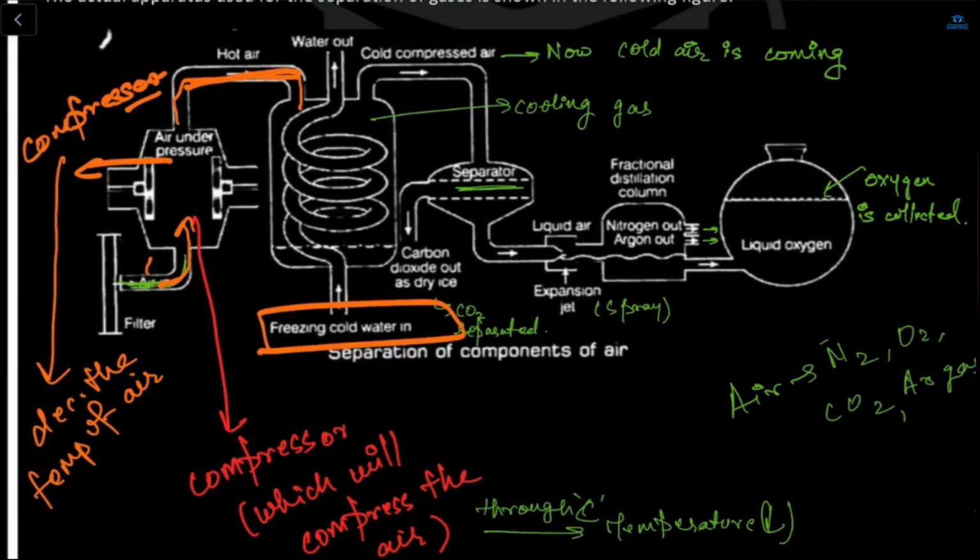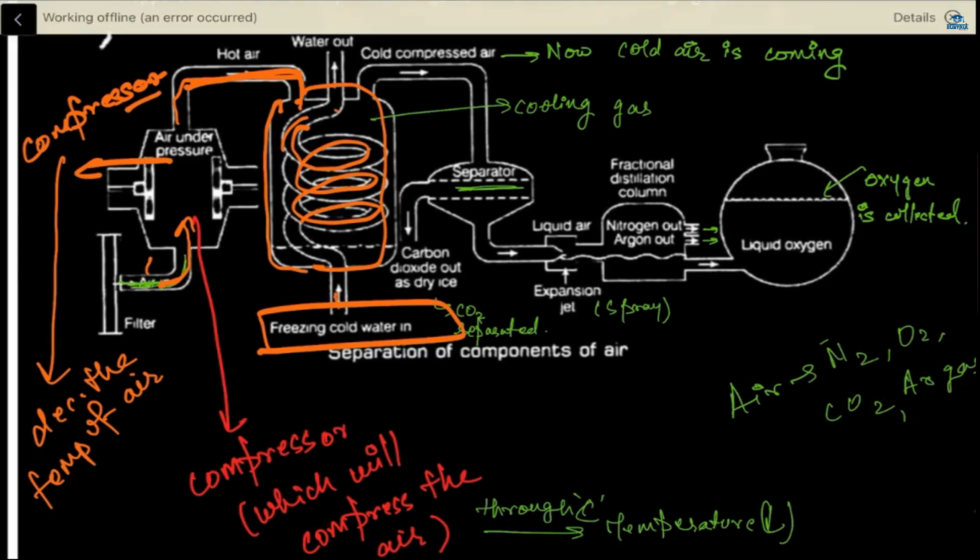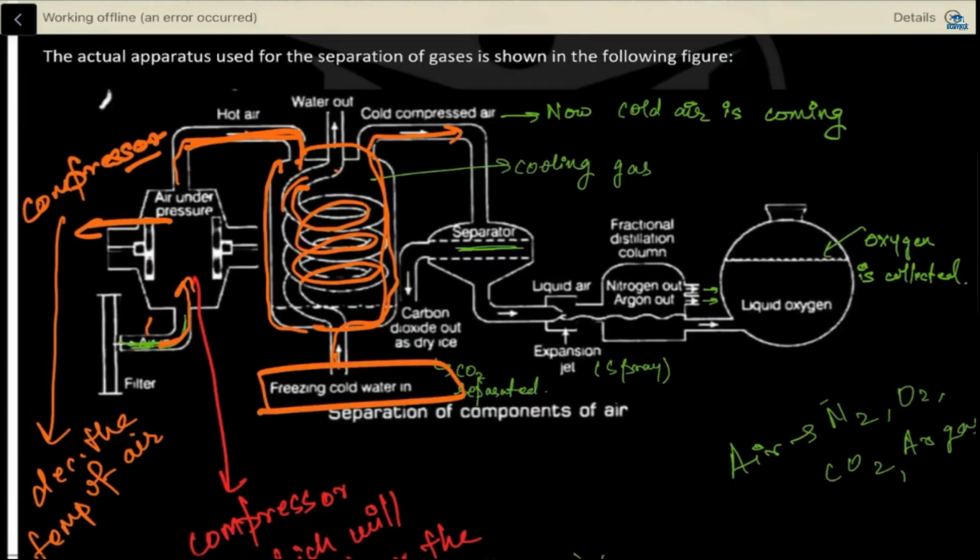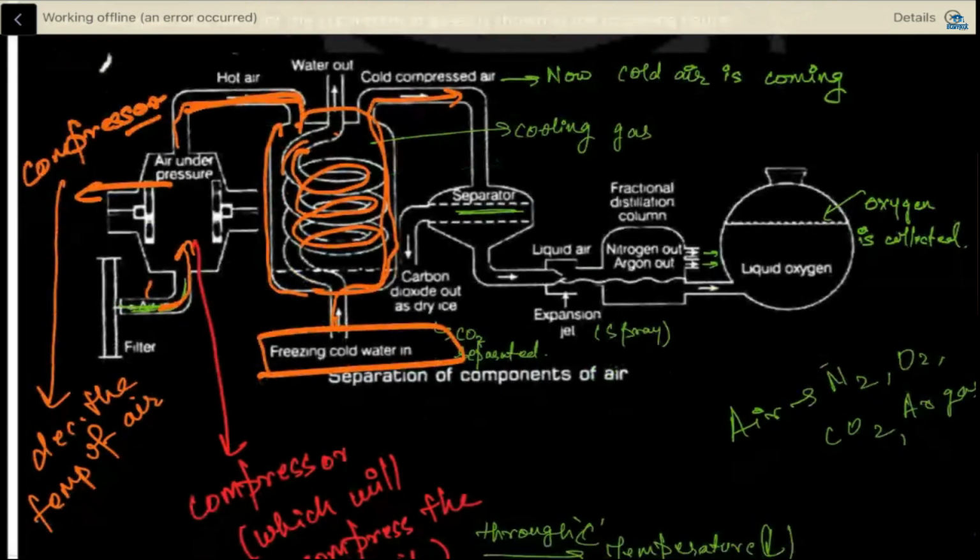Now air passes through this part, and then it goes to the cold compressed air, meaning your air is fully compressed. This is the cooling part, which decreases the temperature of your air more than the compressor. So this is the cold compressed air.